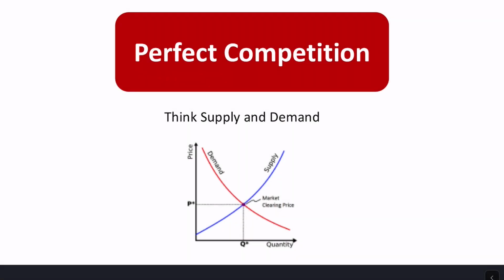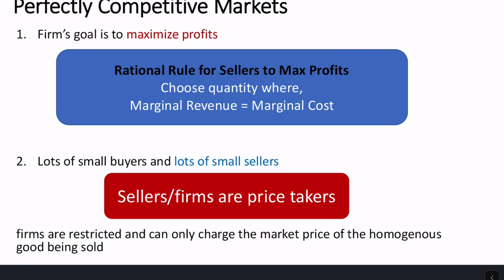Perfect competition is a market structure such that you have supply and demand. So every time we've been doing supply and demand in some sort of analysis or market before, we're actually thinking that this market was a perfectly competitive market. So perfectly competitive markets, what are they? The firm's goal here is to maximize profits. So they want to choose a quantity to maximize their profits.